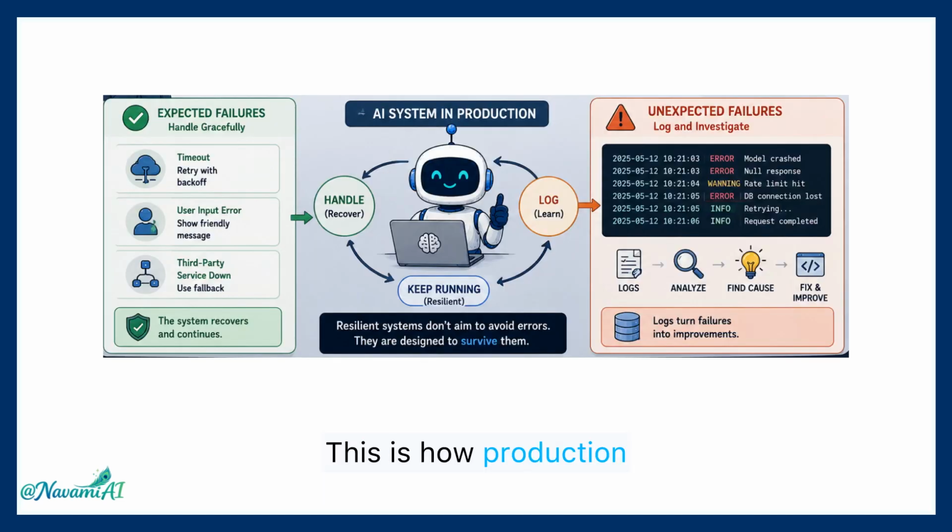This is how production engineers think. Expected failures are handled properly, unexpected failures are logged, and the system keeps running. Error handling and debugging are not optional advanced topics, they are core engineering skills. In AI systems, things will break, and that's completely normal. A smart AI agent is useful, but a reliable AI agent is truly valuable.